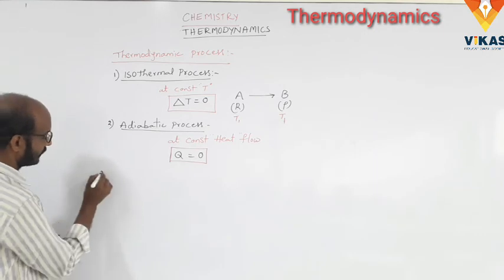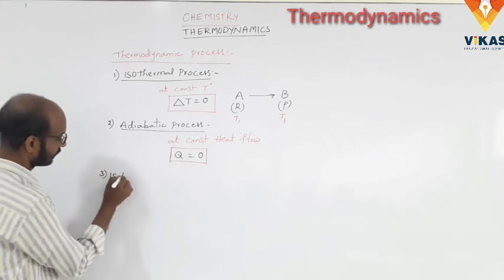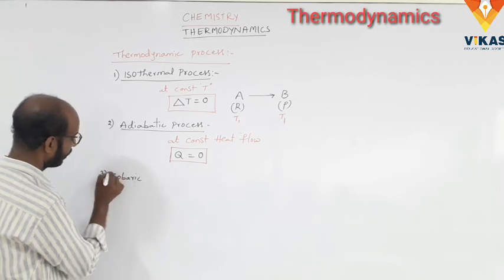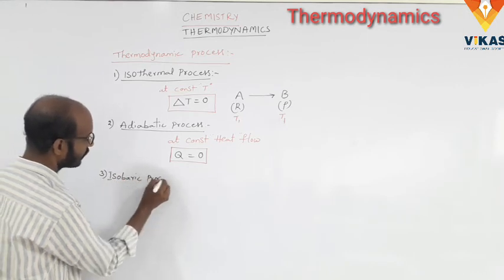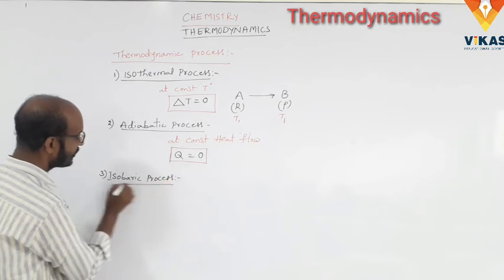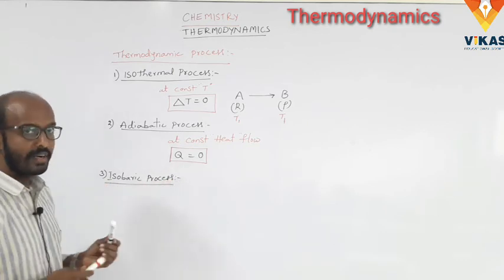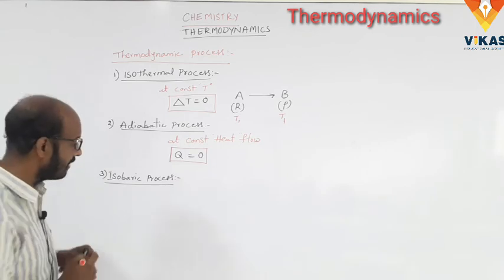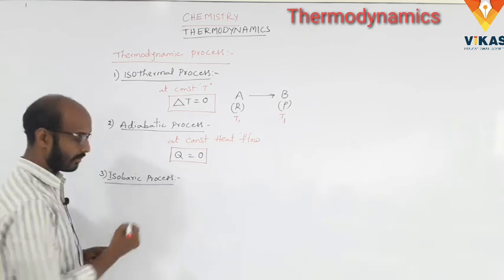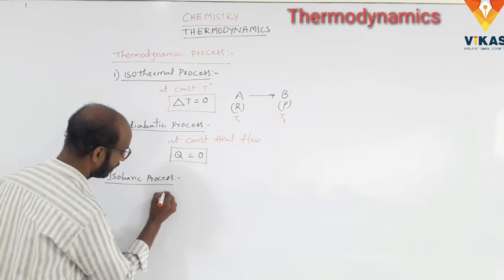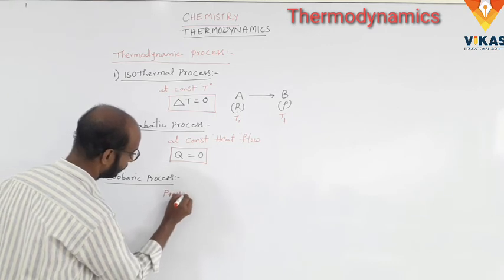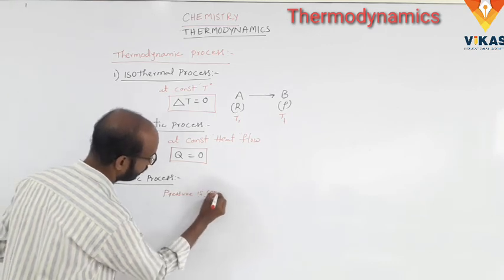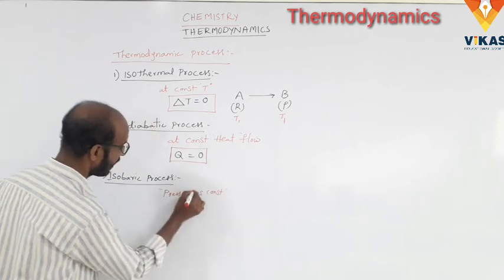the isobaric process. Third one, isobaric process. So what is the isobaric process? The process in which the pressure is constant.